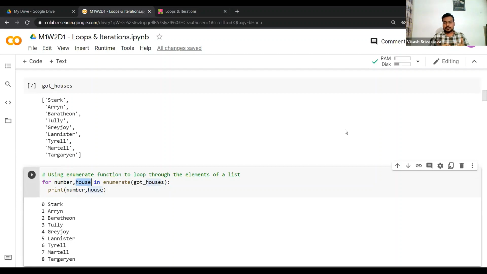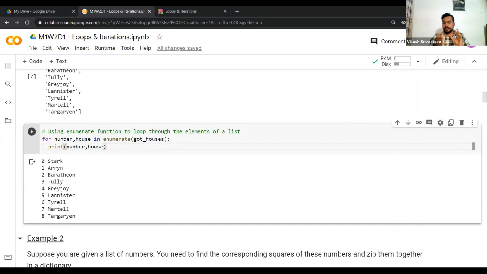So what's the difference between using a for loop without enumerate and using enumerate, right? In enumerate, we'll have access to both pieces of information, not only the index but also the value that the element contains. So this is really important. Whenever you are writing for loops in this way, you need to understand what is the element of your data structure, in this case your god houses, right?